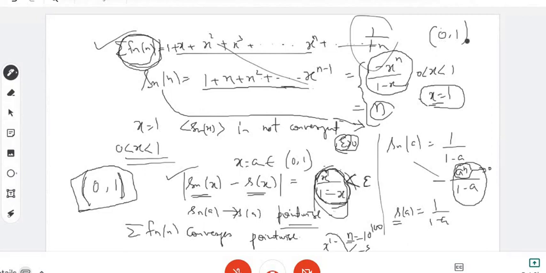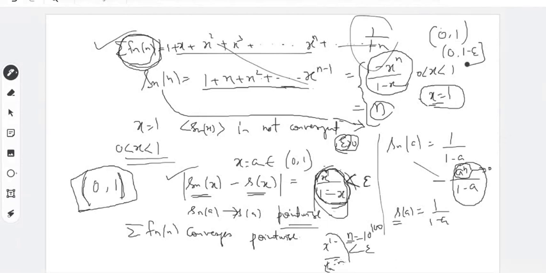लेकिन रिमेंबर, जैसा कि हमने पिछले वाले एग्जांपल में बताया, if you just consider 0 to 1 minus epsilon, even if you consider closed interval, then you can show that it uniformly converges to 1/1 minus x. Agreed?